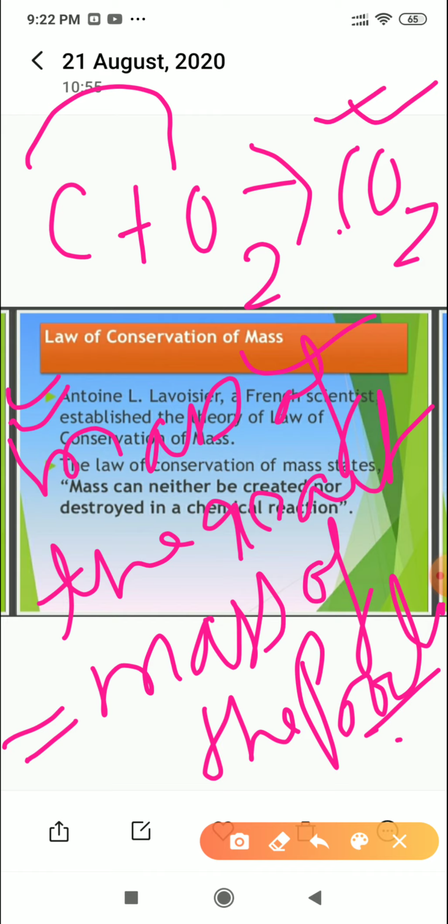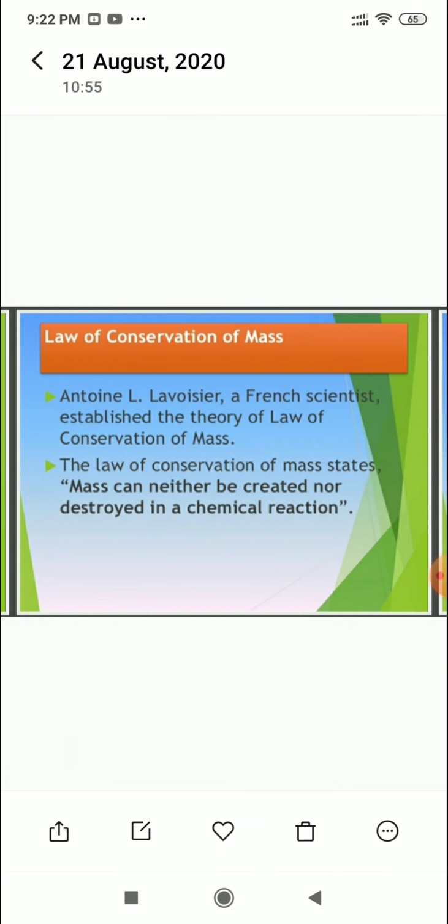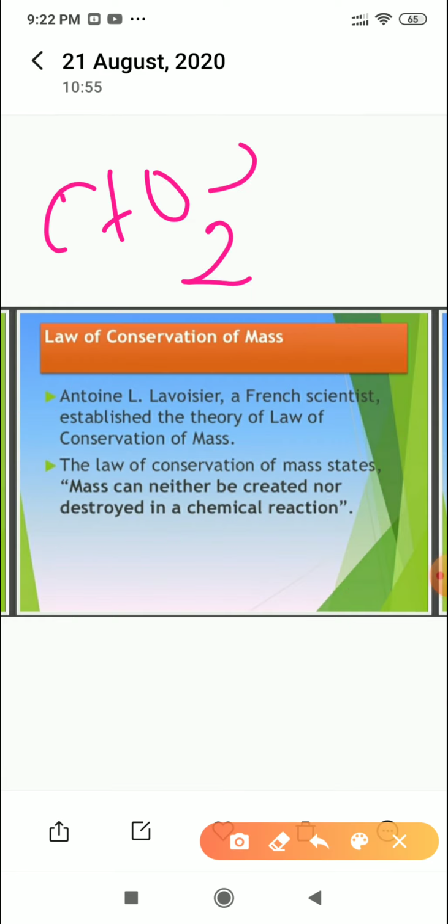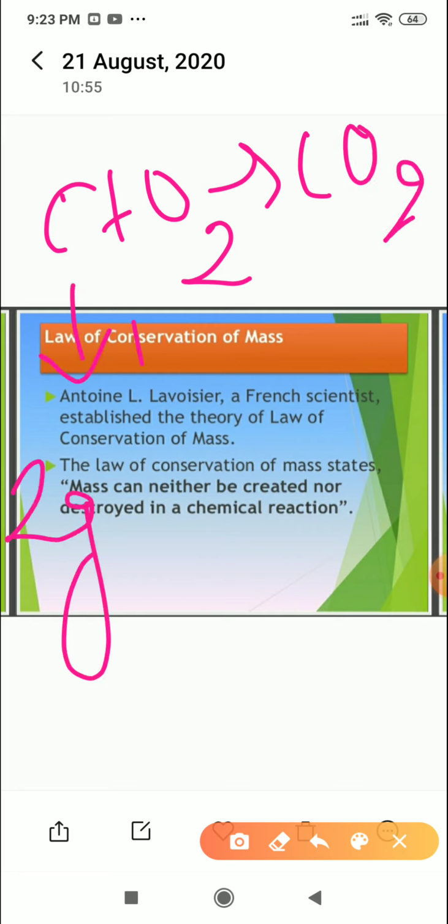So how do we explain this? Look, let's see that if I have one reaction like C plus O2, it gives CO2. For example, I have taken 2 grams of carbon and, okay, the same 2 grams of oxygen. According to the law of conservation of mass, the mass of the reactants always equals the mass of the products. One reactant has 2 grams and the other reactant has 2 grams.